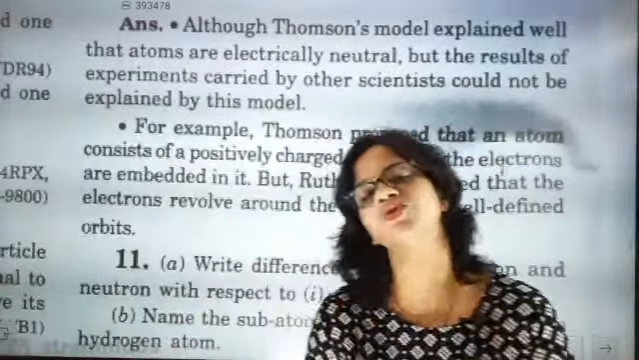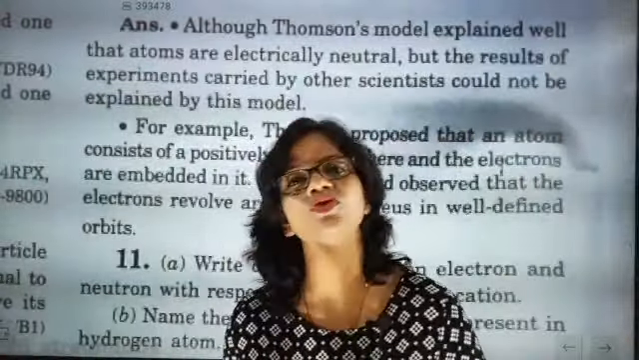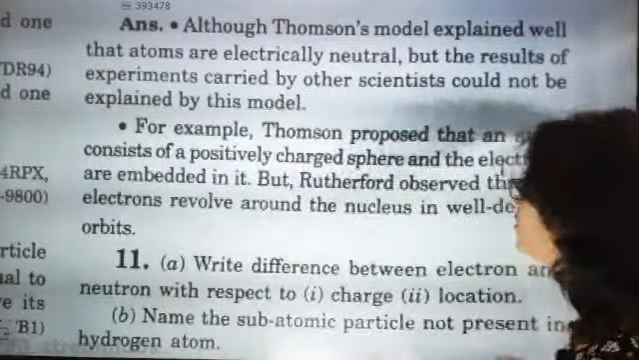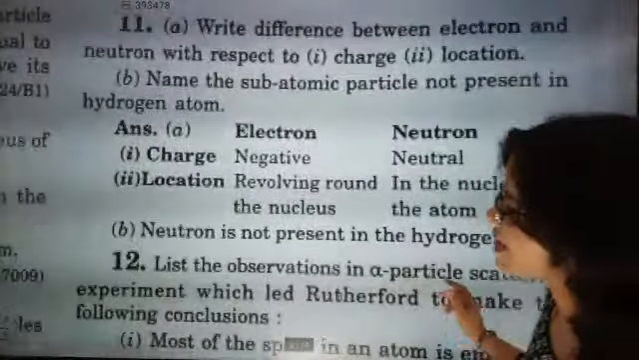Where is the place neutron is located? The place where neutron is located is nucleus. So nucleus is the place where neutron is located. Fine. So we have exactly seen the answer.